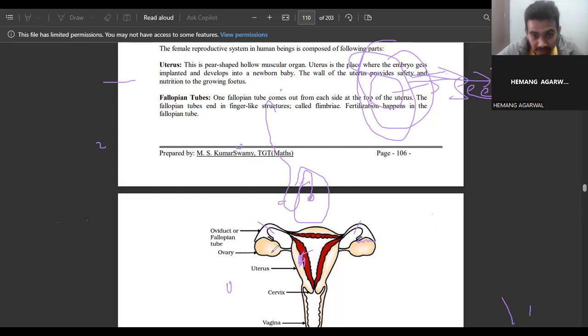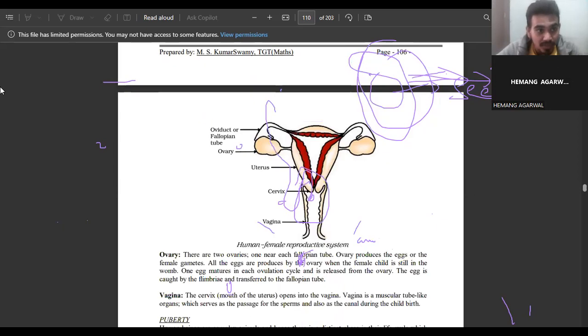See what happens when the sperm transfer takes place during copulation, when mating happens between male and female. The sperm will transfer from this region, and fertilization takes place in this region. See, this is the fallopian tube. Here the formation of the zygote takes place. After 1 to 7 weeks, that zygote transfers from the fallopian tube to the uterine wall and gets implanted. That is called implantation, right?